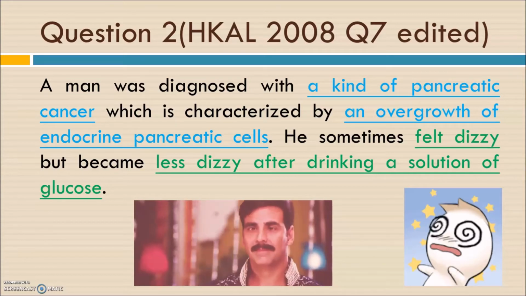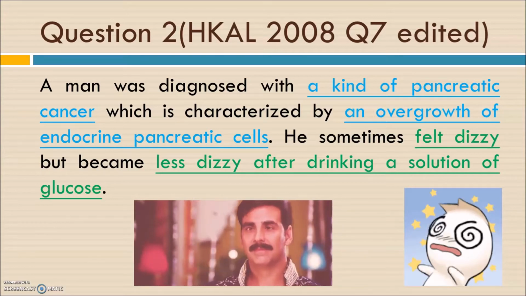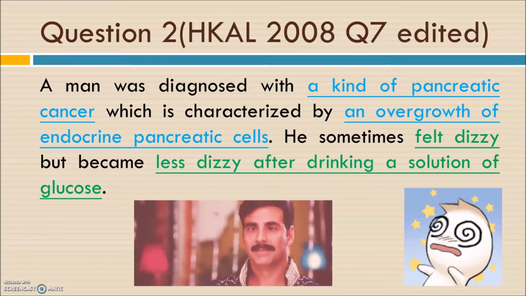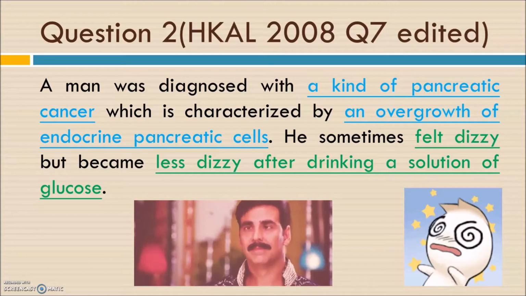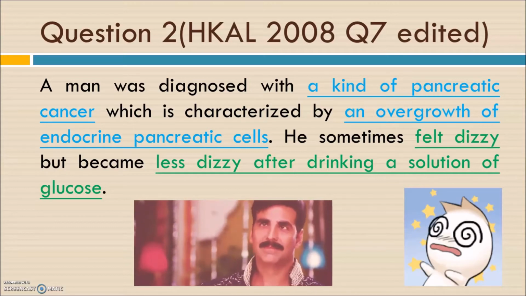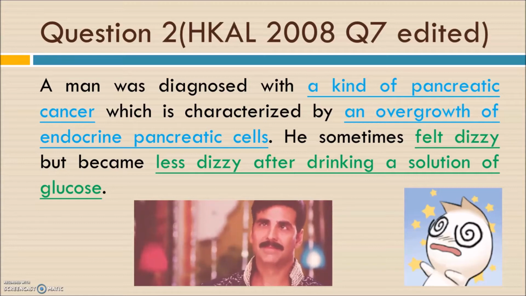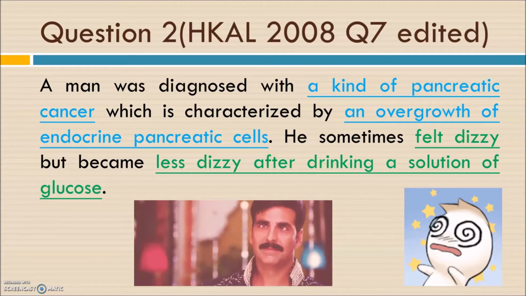But when he drinks a solution of glucose, the situation becomes better. Why? What is the relationship between the cancer and the symptoms of that man? Why does he feel dizzy? Because of low blood glucose level, right?